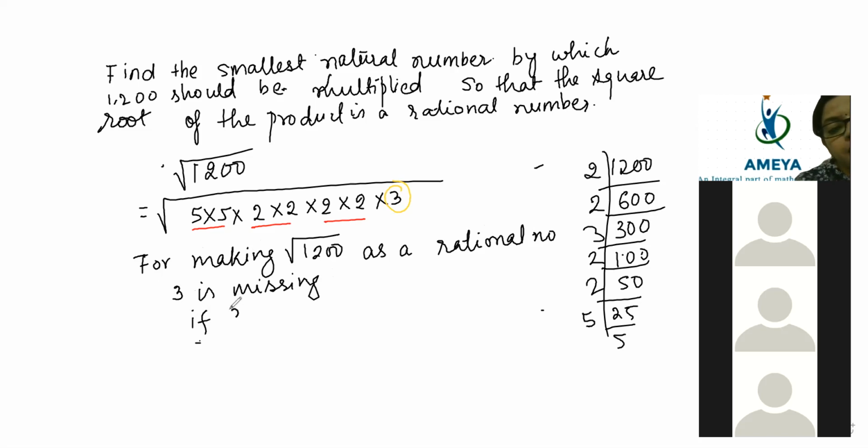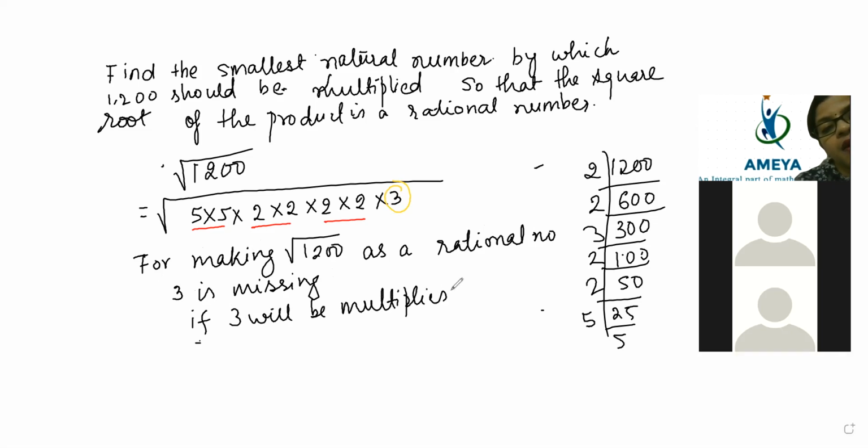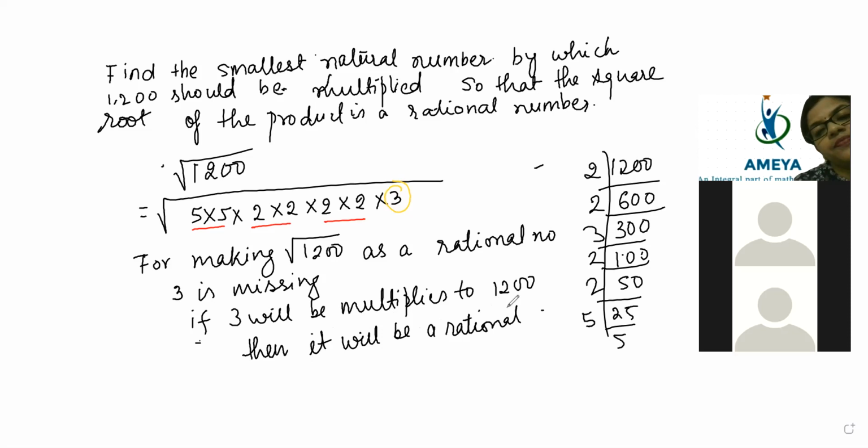If 3 is multiplied to 1200, then it will be a rational number.